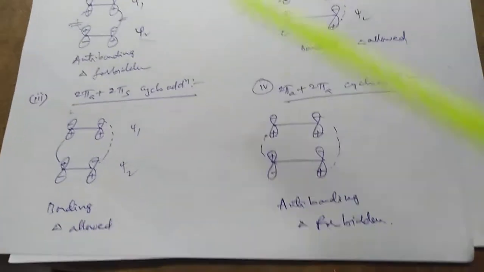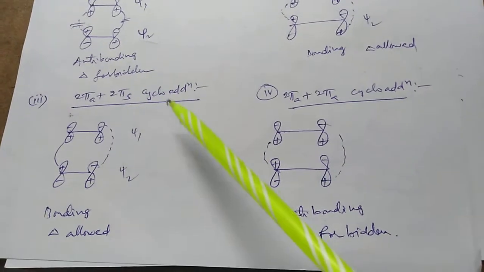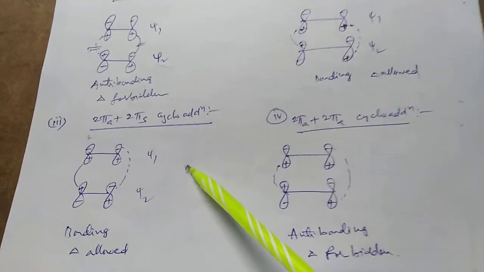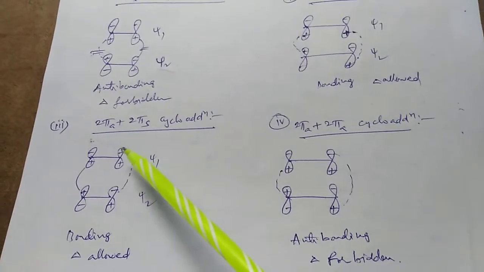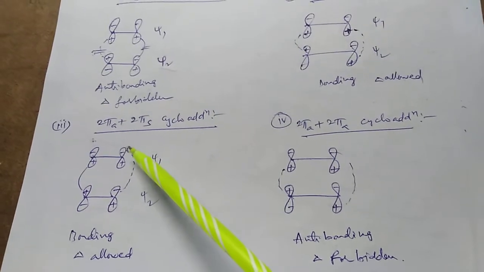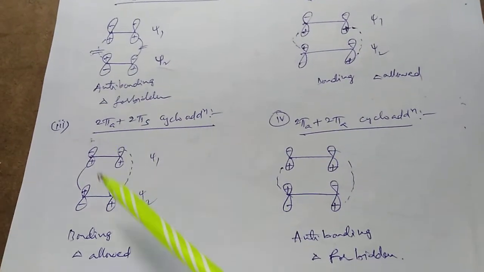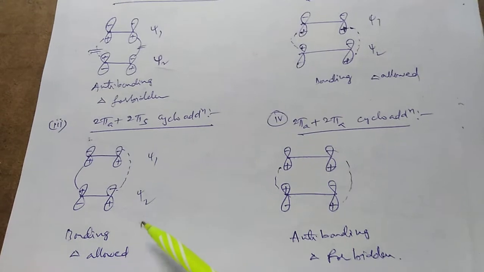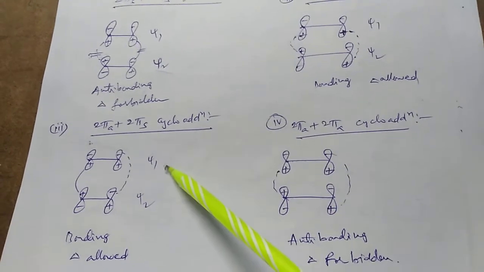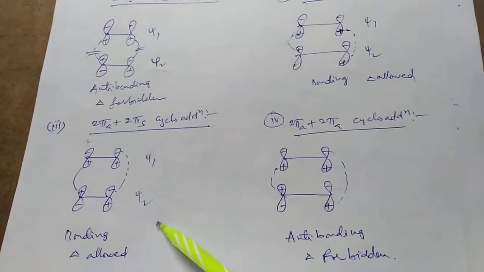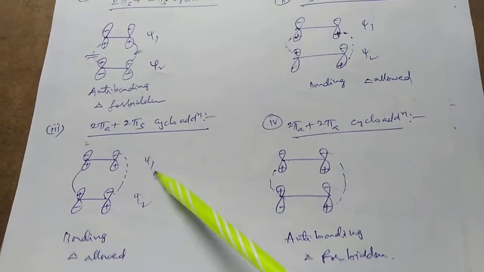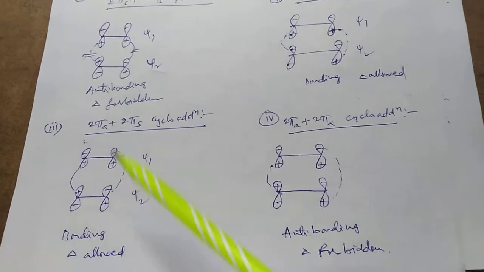In the third case, antara-supra cycloaddition, bonding interaction develops between either negative signs or positive signs. It is the psi1 molecular orbital and the psi2 molecular orbital. One is the HOMO, the second is the LUMO. So bonding interactions are developed, and that's why it is thermally allowed.